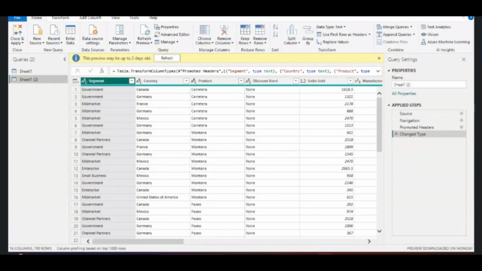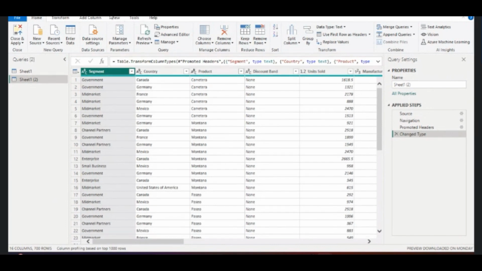And this backend is called Power Query Editor. This is the backend interface. So what is this Power Query Editor? What is a query? In Power BI language, whenever you see a word called query, one query is nothing but one table. Query is nothing but table.